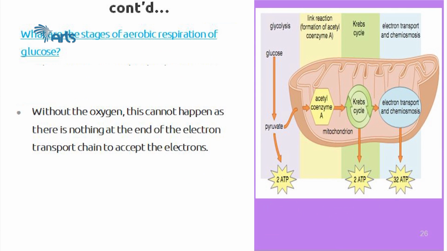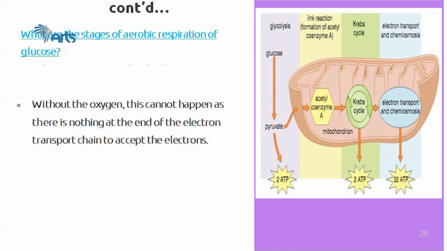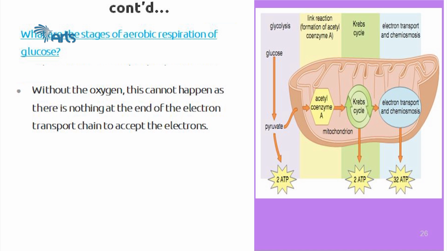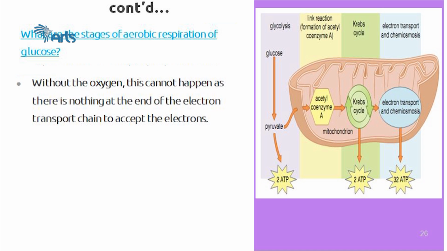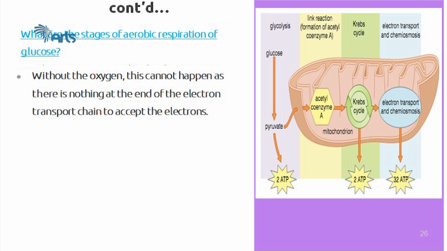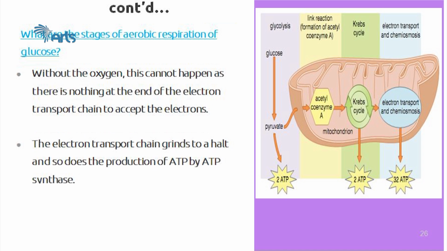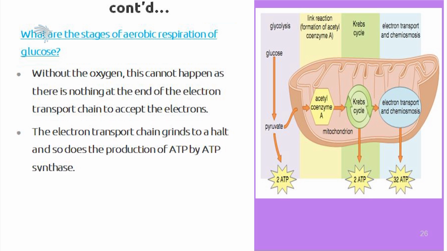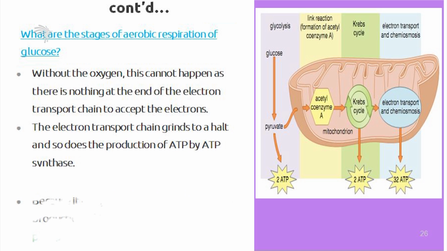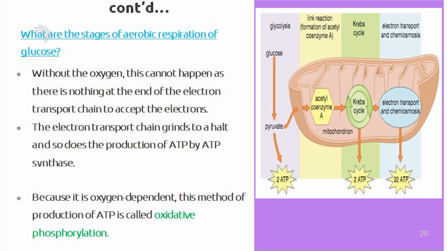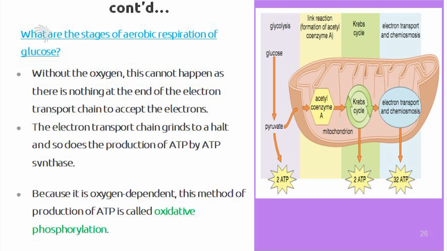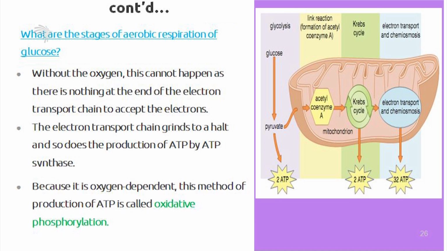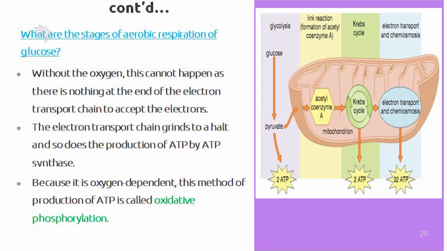We are still on the stages of the respiration of glucose. Without oxygen, this cannot happen as there is nothing at the end of the electron transport chain to accept the electrons. The electron transport chain grinds to a halt, and so does the production of ATP by ATP synthase. So oxygen is very important to accept the final electron in aerobic respiration. Because it is oxygen dependent, this method of production of ATP is called oxidative phosphorylation.